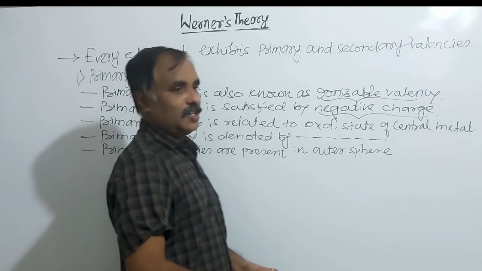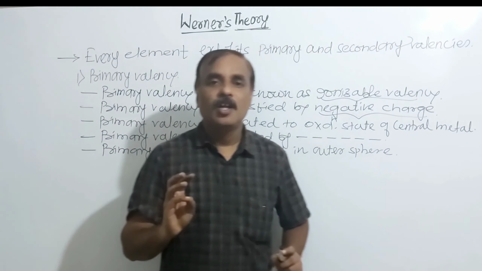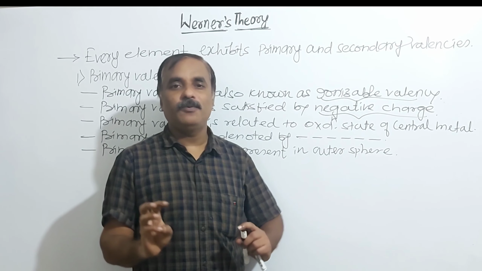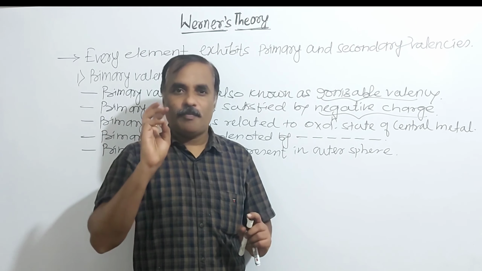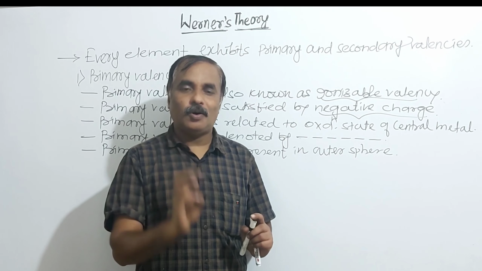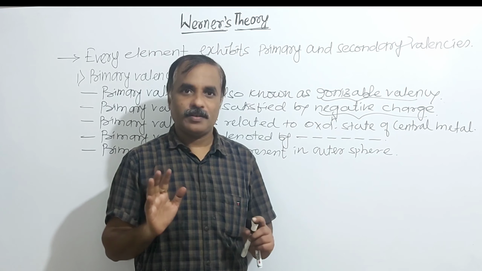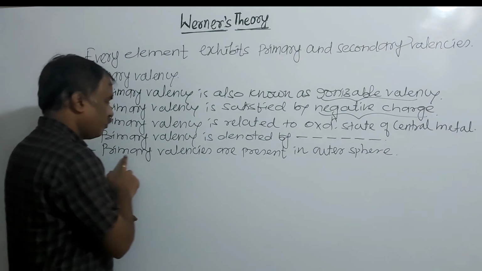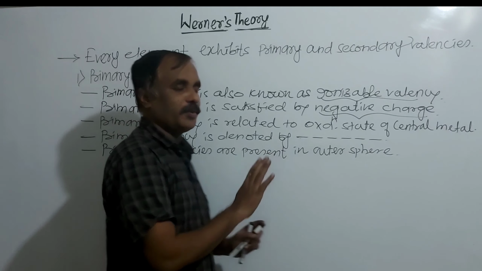This is about primary valency, ionizable valency. Primary valency is characterized by negative charge, its symbol is a dotted line, it is related to the oxidation state of the metal, and primary valencies are present in the outer sphere.